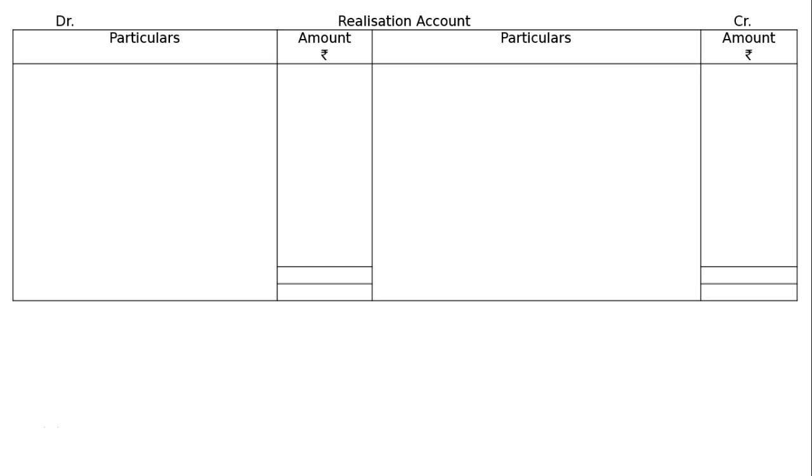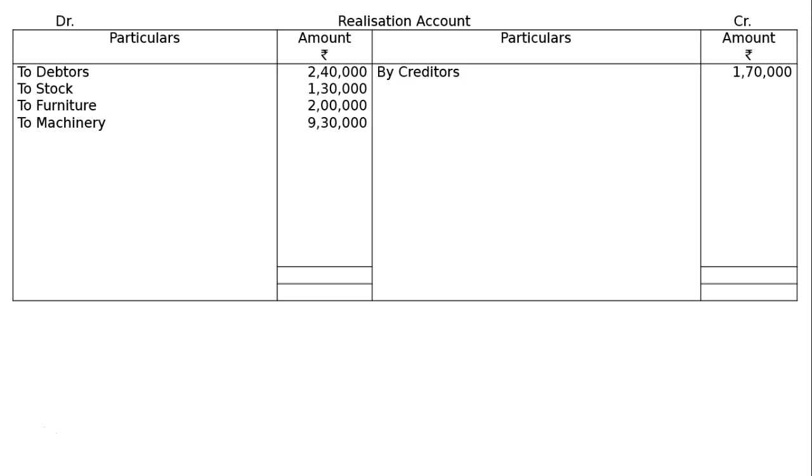Fine. Draw the format of a realization account and transfer the assets first, excluding bank, the first one, and the last one, Umesh's current account. Debtors, stock, furniture and machinery are to be transferred. That is debtors rupees 2,40,000, stock rupees 1,30,000, furniture rupees 2 lakh and machinery rupees 9,30,000. And liabilities: creditors rupees 1,70,000. Workmen's compensation reserve will not come. General reserve will come. Ramesh current account, nothing will come.